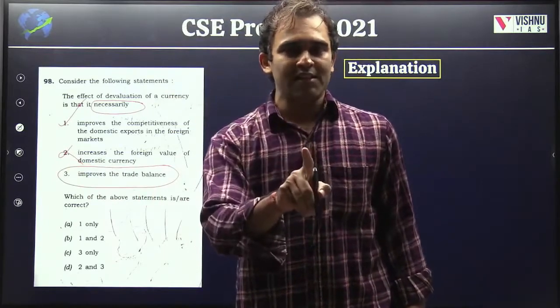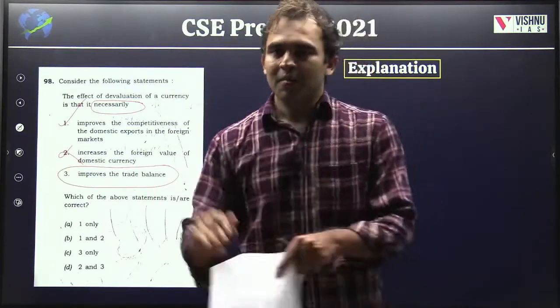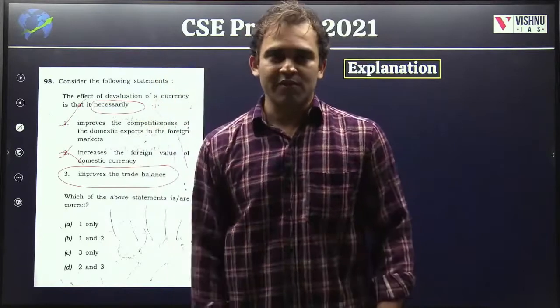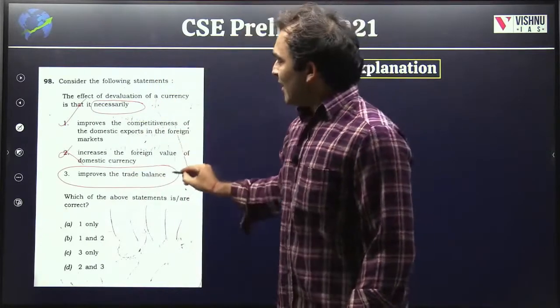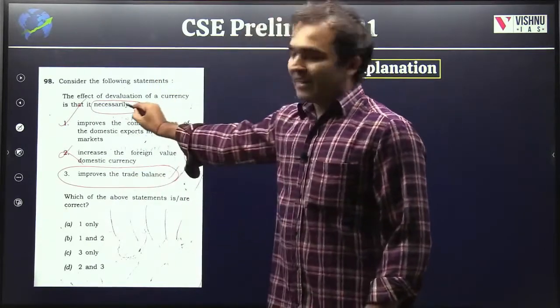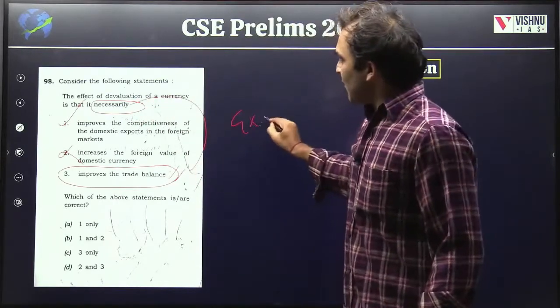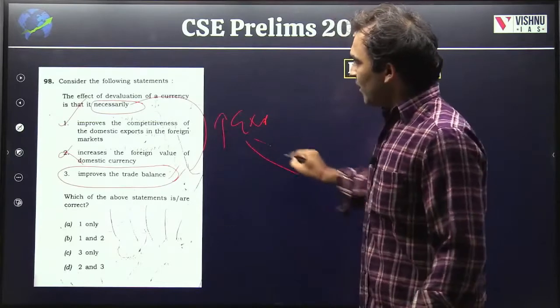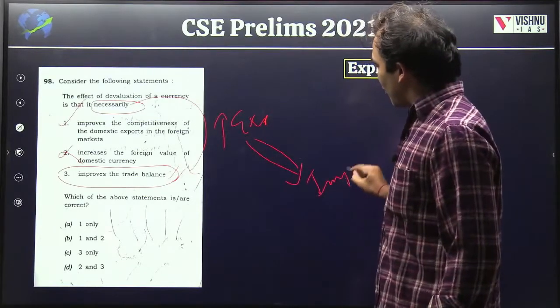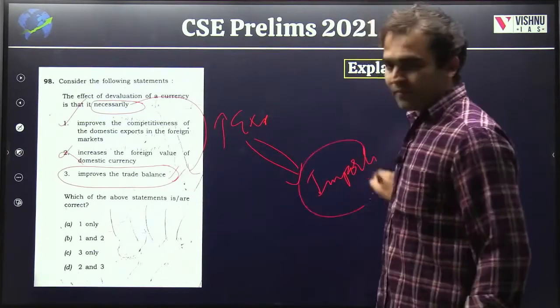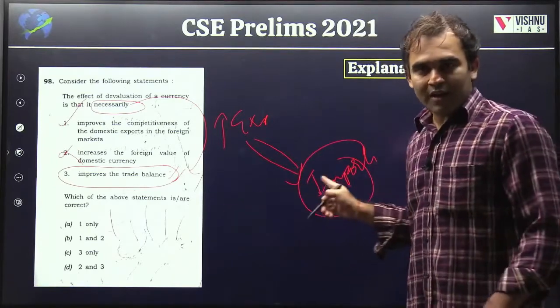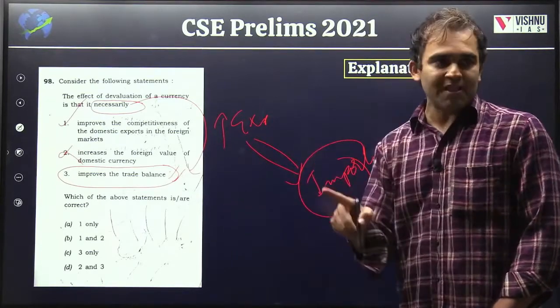When there is a BOP crisis, countries go for devaluation, and the balance of trade position improves. But it need not be necessarily so. Will it happen guaranteed? Your exports are becoming cheaper, so they are increasing. But with devaluation, what about your imports? Your imports also become equally expensive.